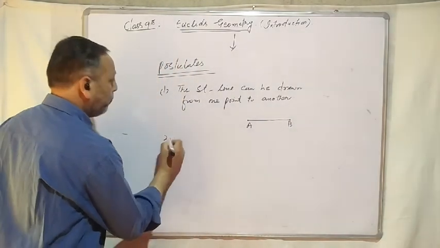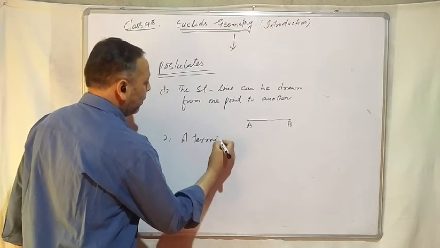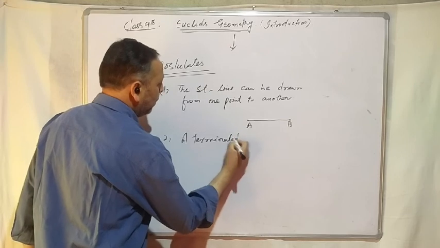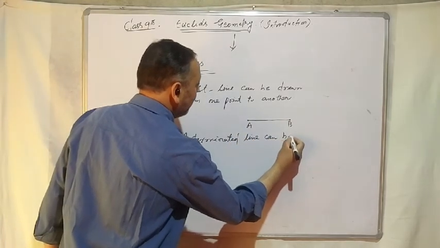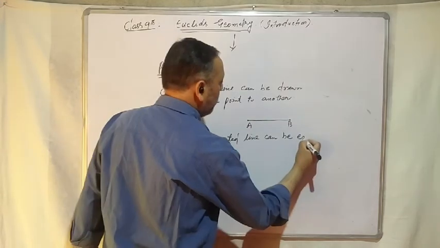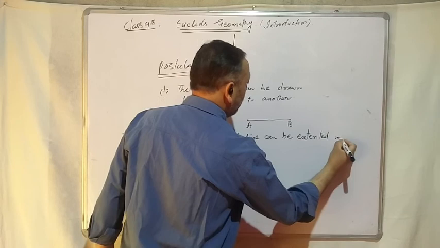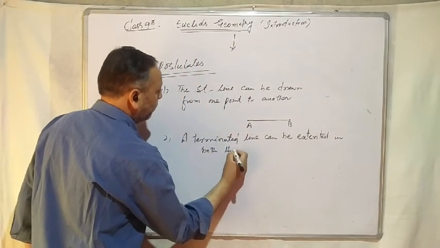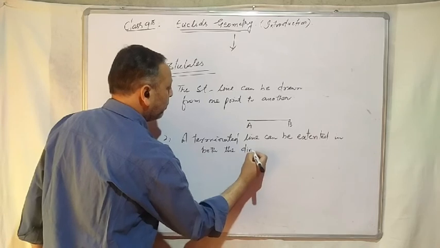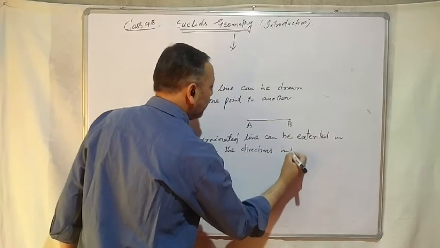Number 2, terminated line can be extended in both the directions infinitely.